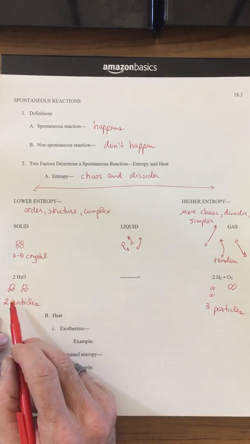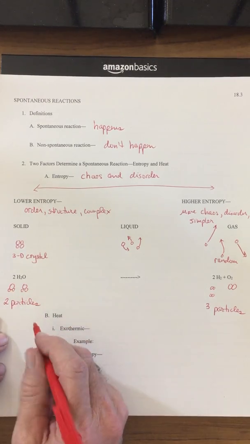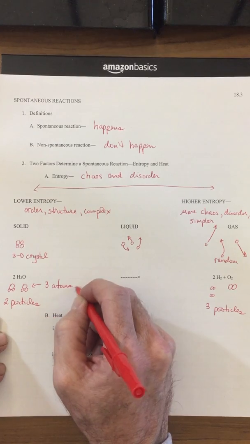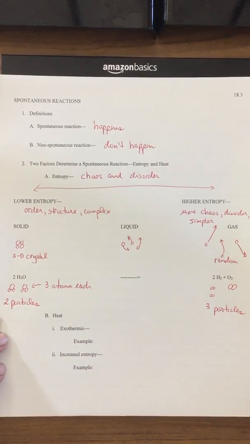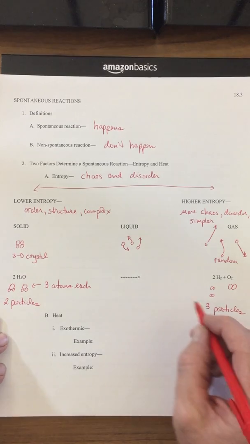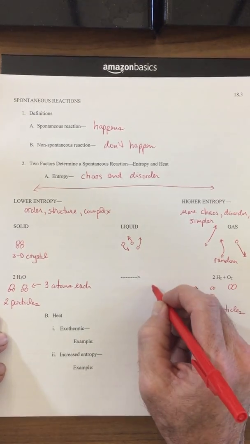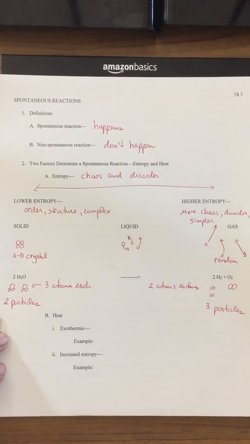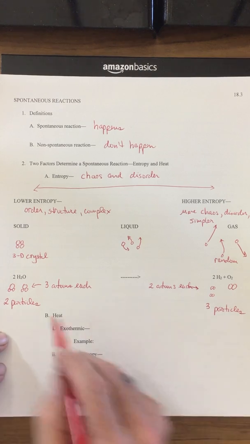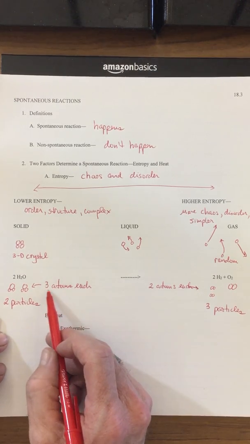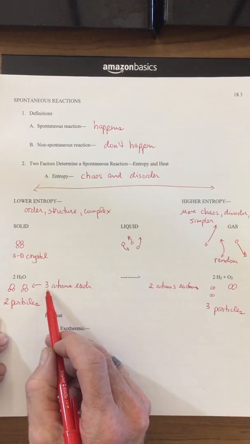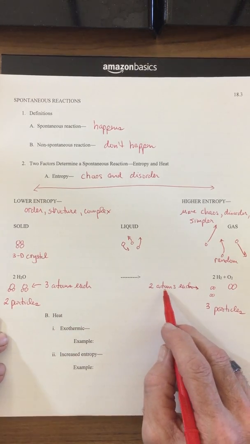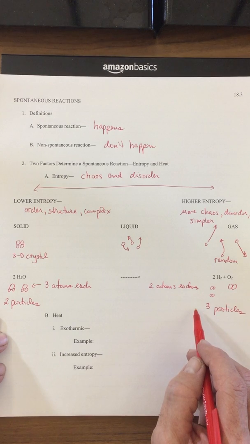Count how many atoms that each of these has. Each of these has 3 atoms each. And then over here, you have 2 atoms each. So we have more orderly, structured, complex molecules over here because they have 3 atoms and they're broken down into smaller, simpler particles.